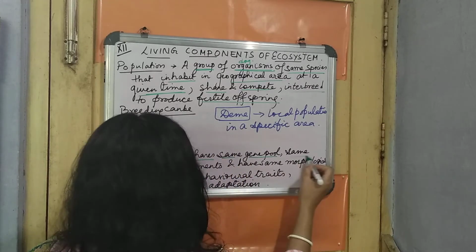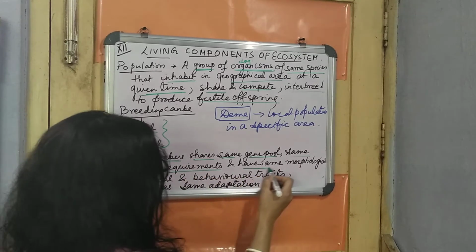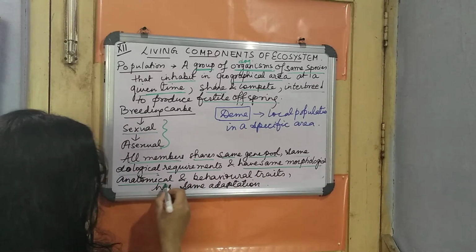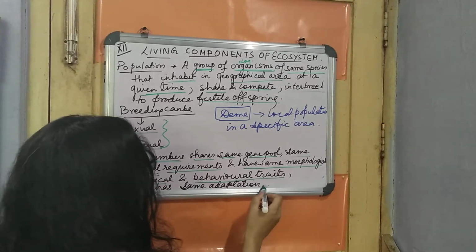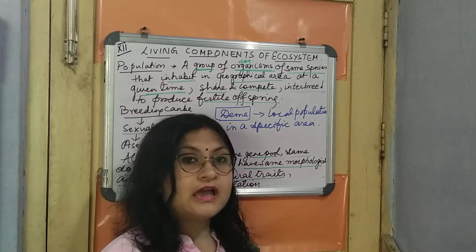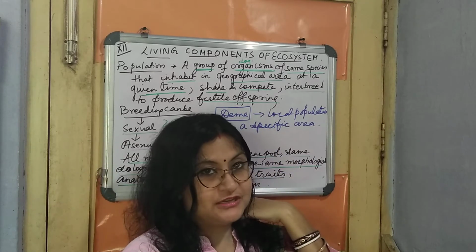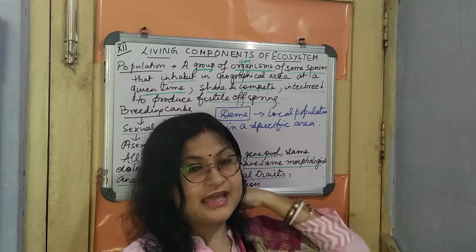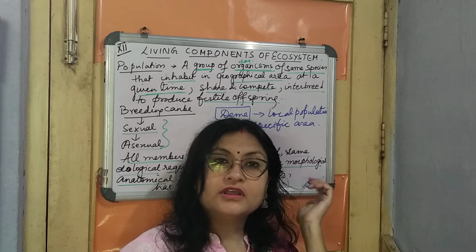They have the same ecological requirements and the same morphological, anatomical and behavioral traits, and even the same adaptation. Suppose we take the example of a dog. When they are adapted to a particular tropical climate, they share particular body features.